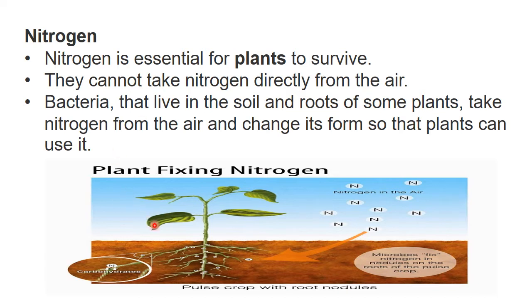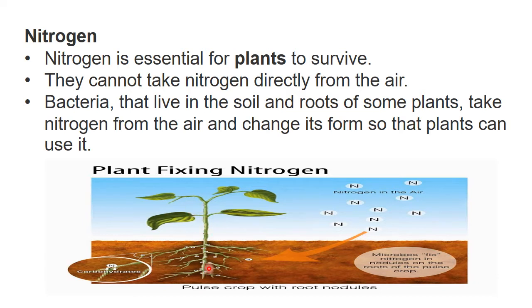Bacteria living in the soil and in the roots of some plants take nitrogen from the air and change it into another form so that the plant can use it.